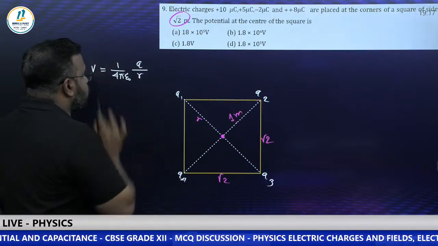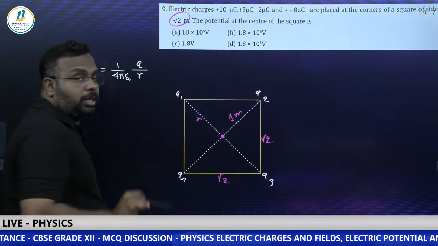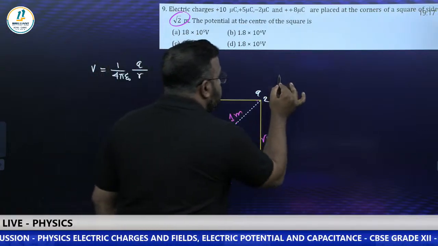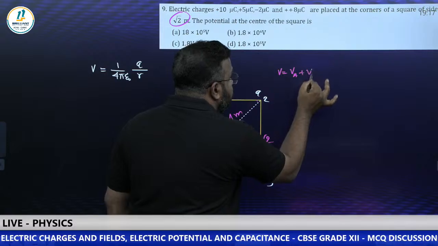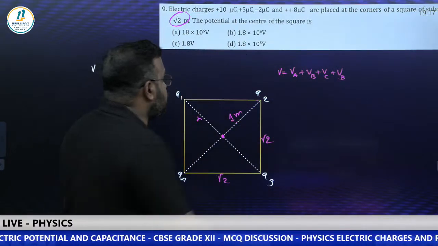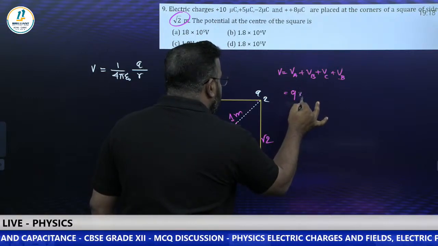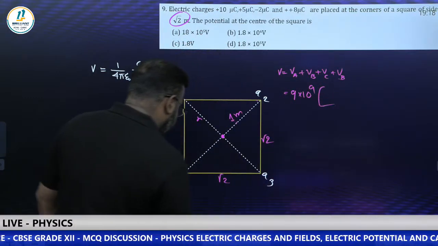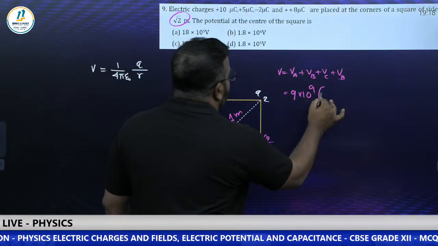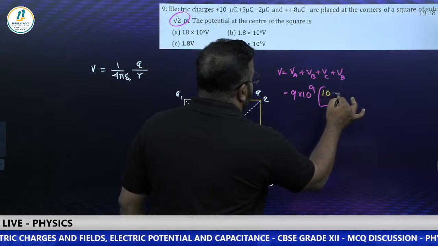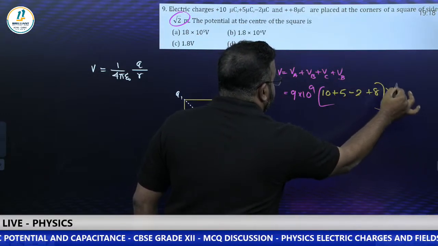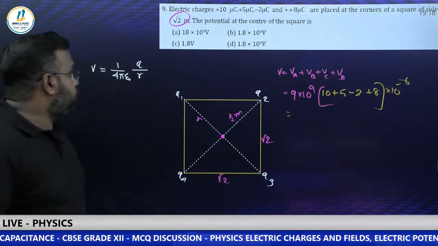Then what is the formula comes? R is 1 meter, means it's just like 1 by 4 pi epsilon naught Q. Right? Then how can you find the total potential? Total potential V is equal to, we can write it as VA plus VB plus VC plus VD. Add all the potential. So this 1 by 4 pi epsilon naught value, you know that it is 9 into 10 power 9 into what? R is 1 meter. So we can just add the charges. Look, 10 micro we can substitute later. 10, next is 5, then minus 2 plus 8, and micro means 10 power minus 6. All of you please calculate and tell me the answer quickly.